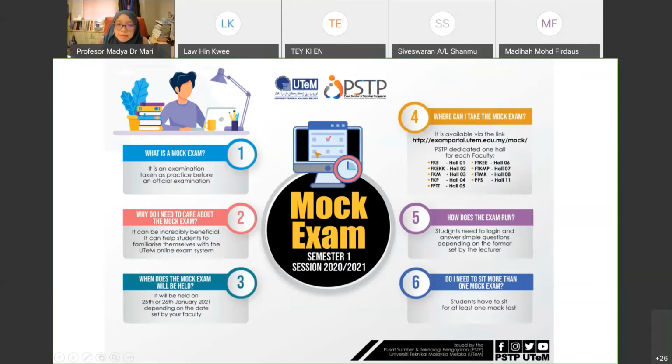So how does the exam run? Students need to log in using your UTEM email, and answer simple questions depending on the format set by the lecturer. Do I need to sit more than one mock? Students have to sit at least one mock test. Of course, you can test more if you want.